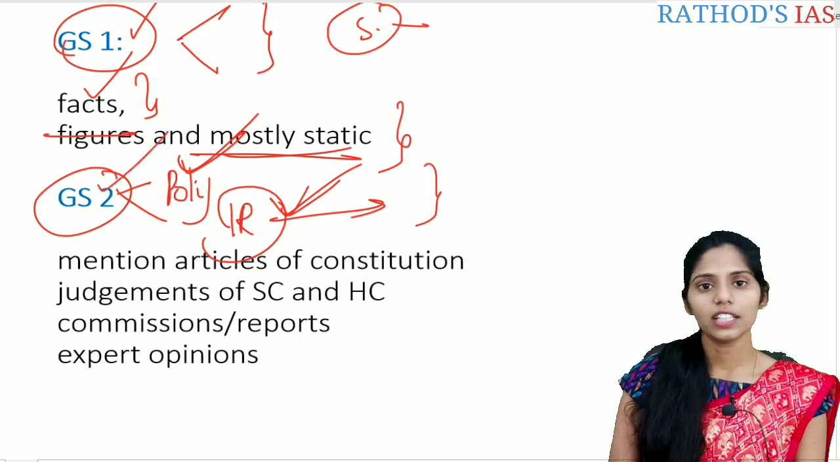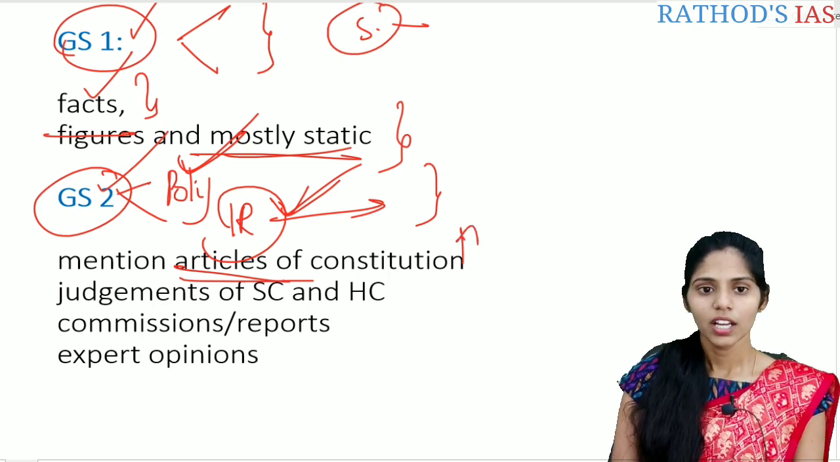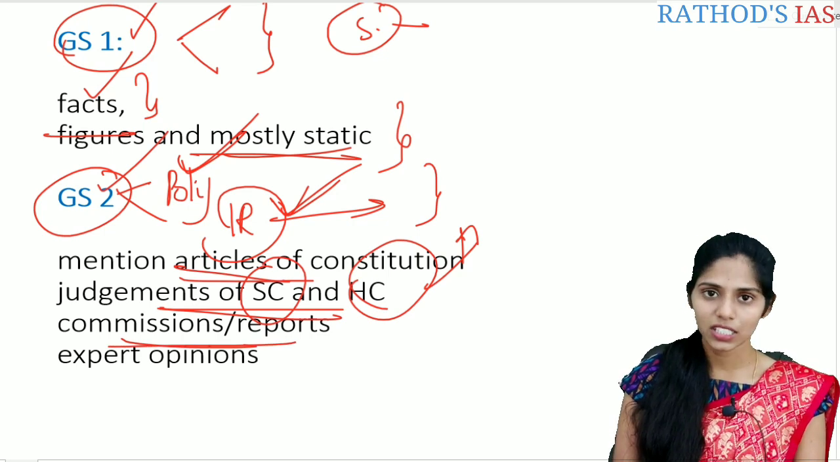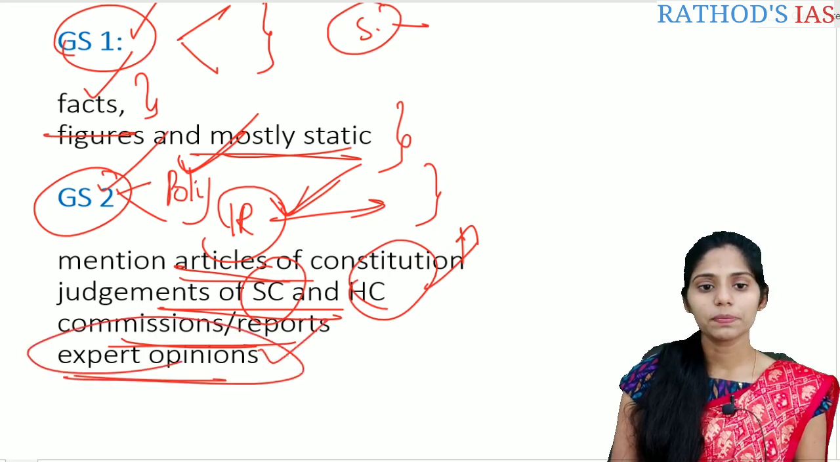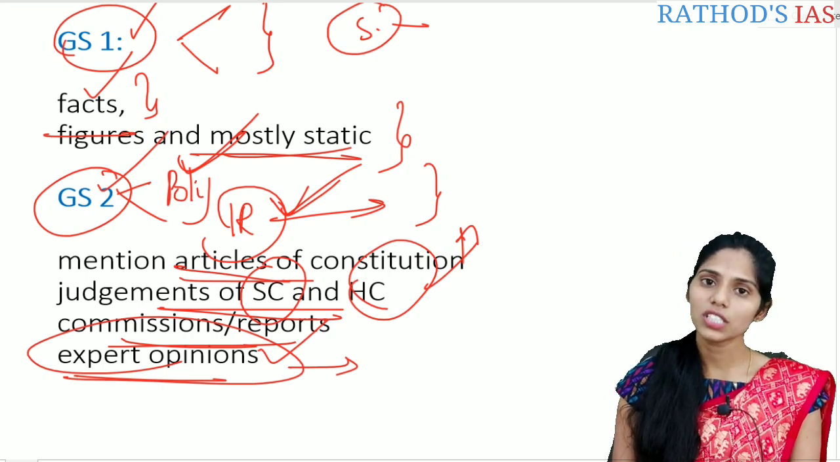You can incorporate some of the articles of the Constitution whenever you are addressing a question regarding polity, and you should incorporate the judgments of the Supreme Court and also the High Court. You should also write about commission reports, for example ARC, Sarkaria Commission, Punchhi Commission, and so on. You can also write experts' opinions when you see them in the editorials. So this is about GS2.